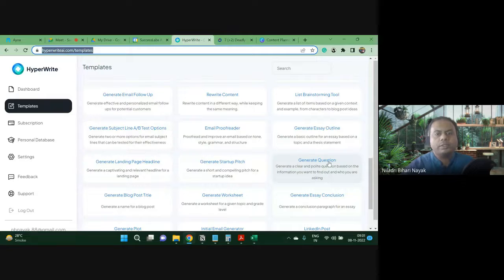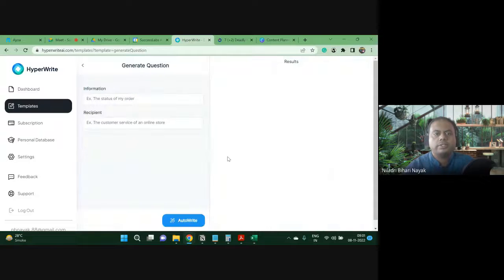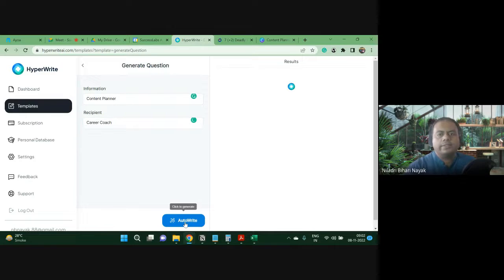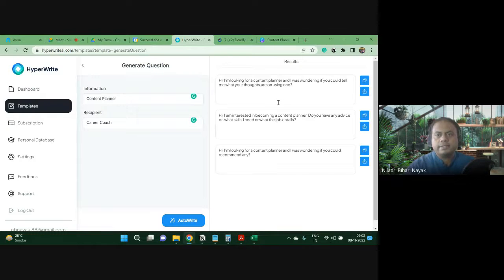Let's say we'd like to start with a simple template. Let's say generate question. I will be generating question for content planning, content planner or career coach. Let's see how it writes, how intelligent it is. On the right-hand side you can see the results.